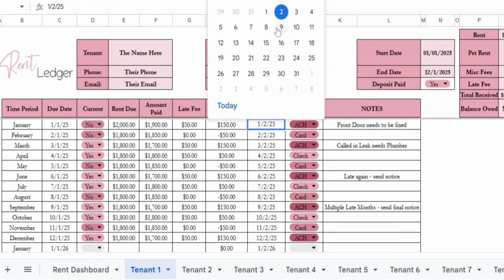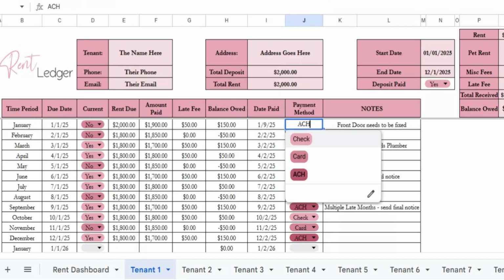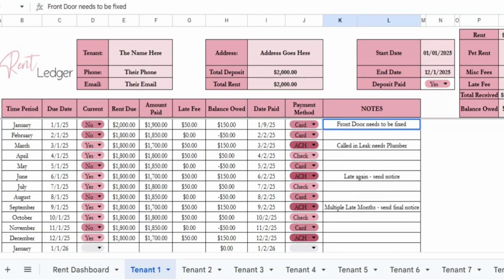So say they paid on the 9th. What payment method did they choose? Check, card, or did you set up ACH? And then any notes from them this month, damage to the living room wall, anything like that. Any notes, so that way you can keep track, are these problem renters or not. So that's essentially how this sheet works.